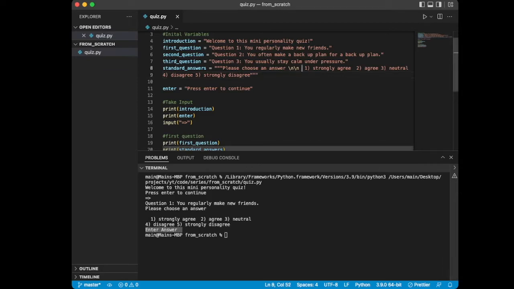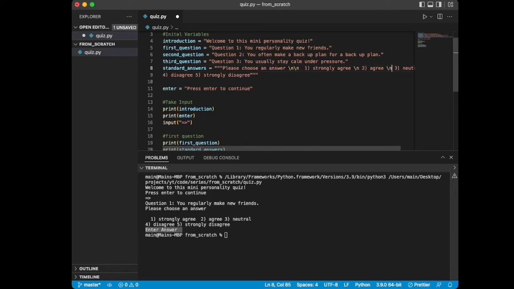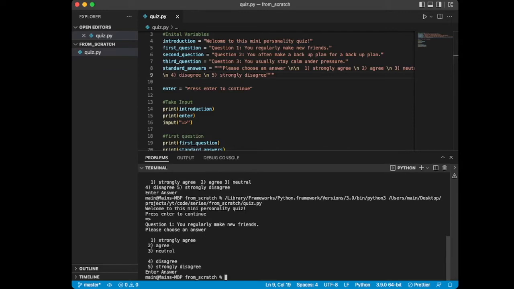Well, it really just comes down to using these backslash ns to format our statement. So we're going to go ahead and do that here. I'm going to go back up into the string, and I'm going to add some backslash ns between each of the questions, and we'll see what that does to the formatting of the overall look of things. I'll put in a bunch of these, just like that. Hit save, and now if I run it, hit enter, you can see it's better.